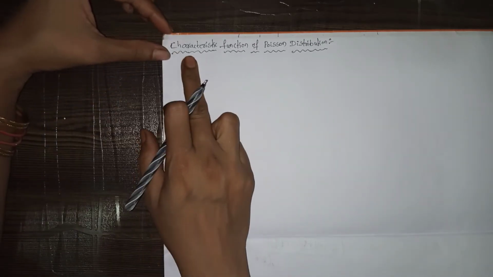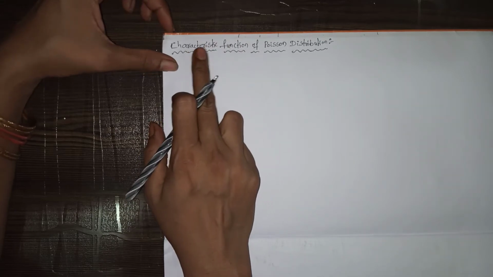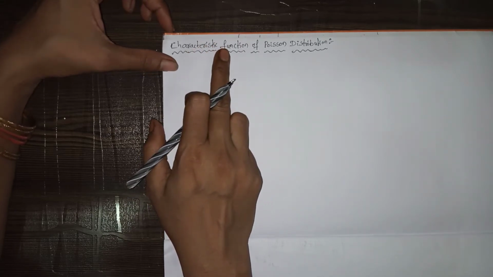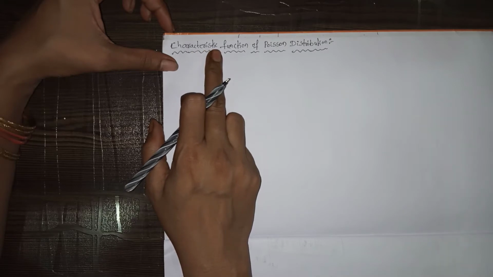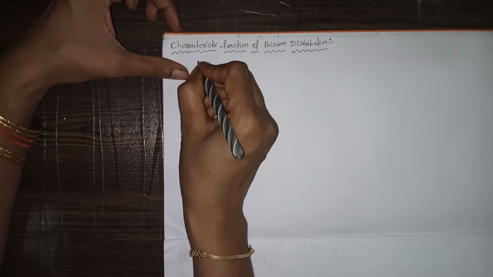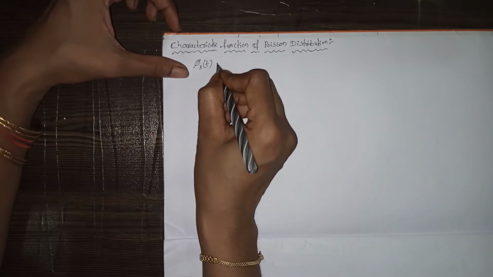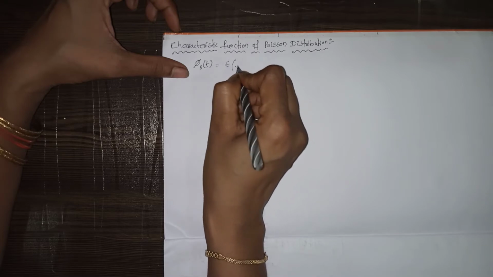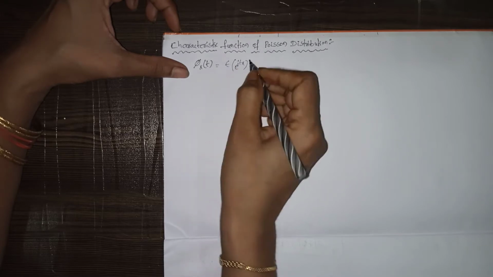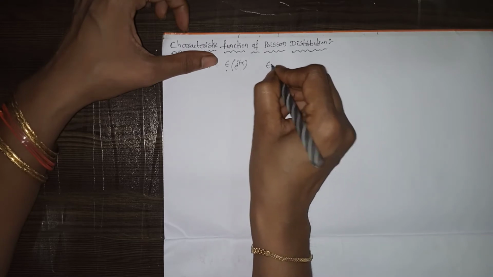So now I am going to discuss the characteristic function of the Poisson distribution. The characteristic function is also denoted as CF. Its notation is phi x of t, which equals the expectation of e power i t x. So this is of the form expectation of x.